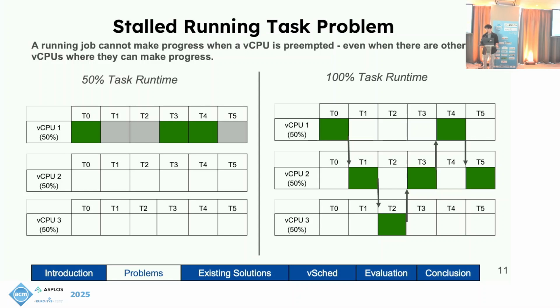Ideally, the task can rotate between each core, harvesting the CPU time available to it, and migrating before the vCPU becomes preempted. This would allow the task to run nearly all the time.